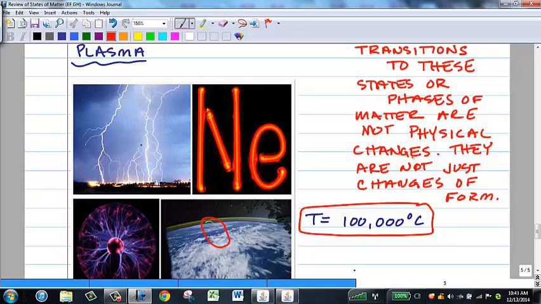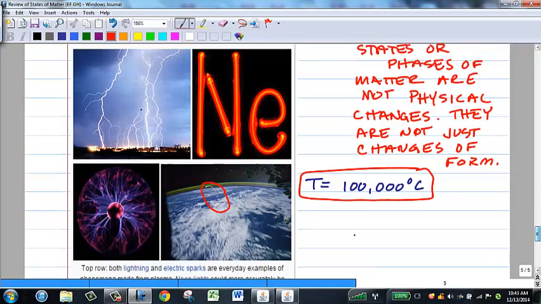And that's a little confusing because we say changes of state are physical changes, but then if we want to include plasma as one of the four states, that gets a little bit confusing because that couldn't possibly be true, that the change to a plasma was just a physical change.